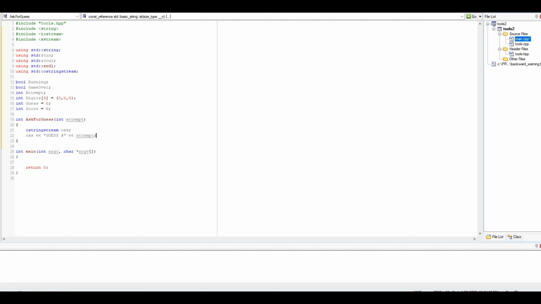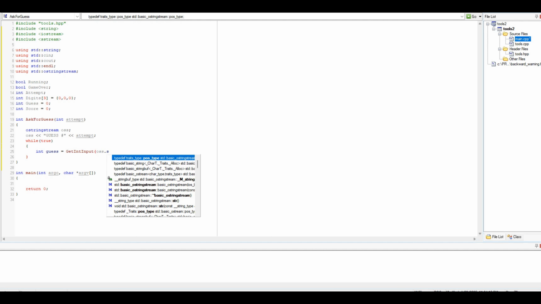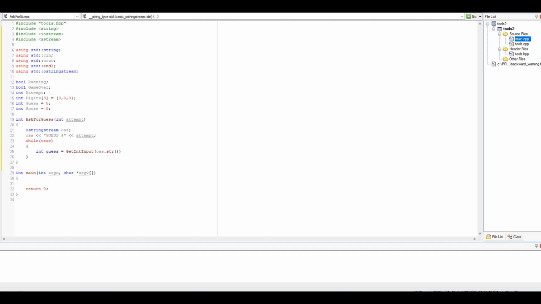And then while true, we are going to go int guess equals get integer input, oss.str.